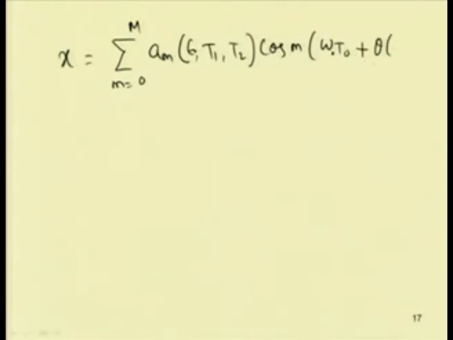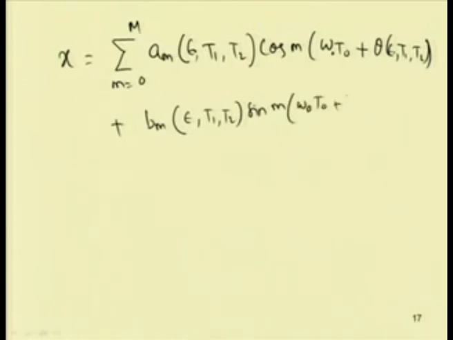So, theta is also a function of epsilon t 1 t 2, plus this b m. So, this is cosine term, then we can write the sine terms also, b m epsilon t 1 t 2. So, this is sin m omega 0 t 0 plus theta epsilon t 1 t 2.